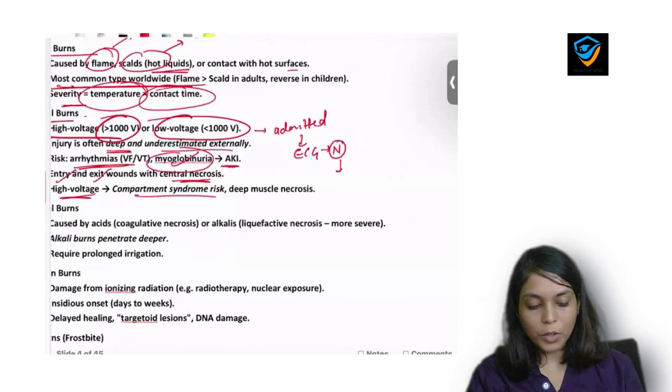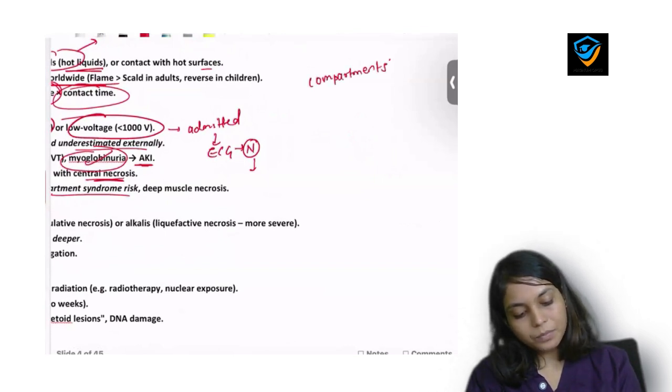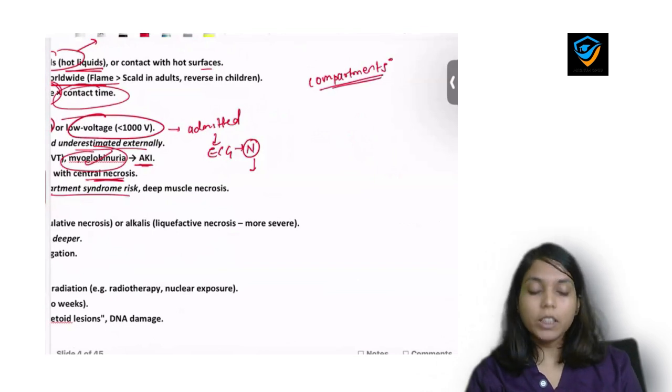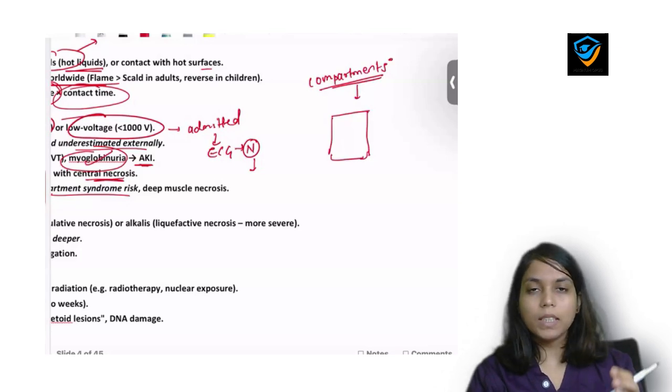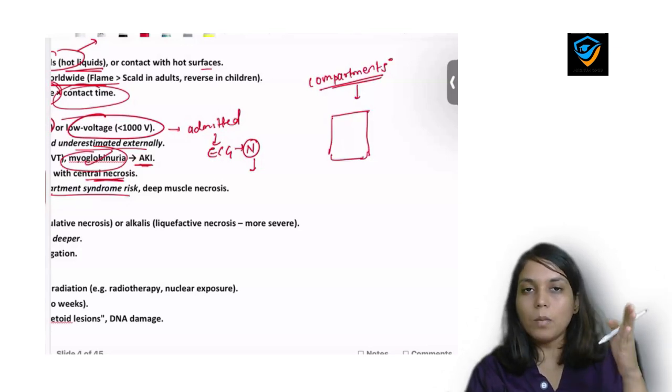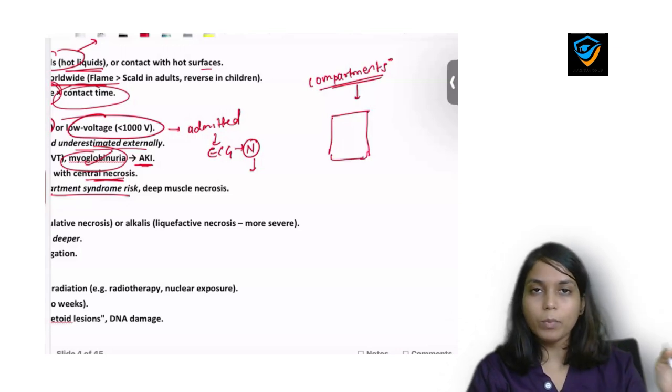Here is another terminology for you, compartment syndrome. What is compartment syndrome? Anybody? Compartment syndrome is the situation where, when we divide the body into different compartments, for example a thigh compartment, a leg compartment, abdominal compartment, thoracic compartment, these are different compartments of the body.